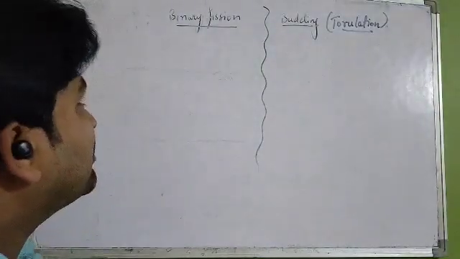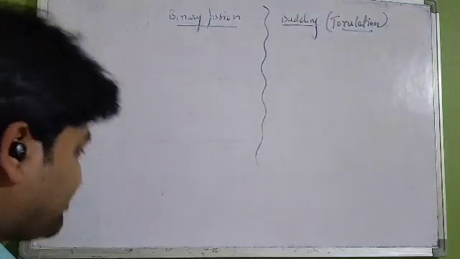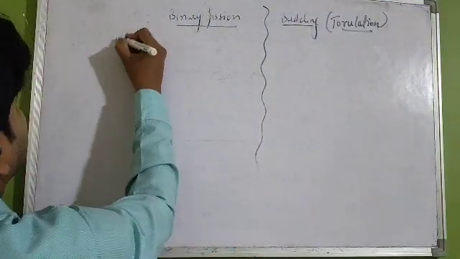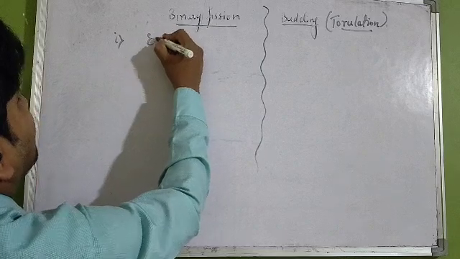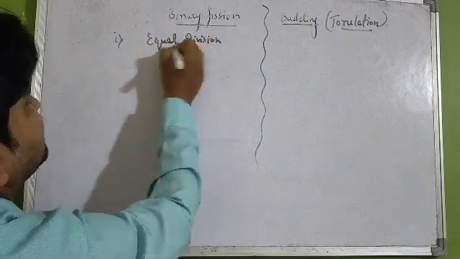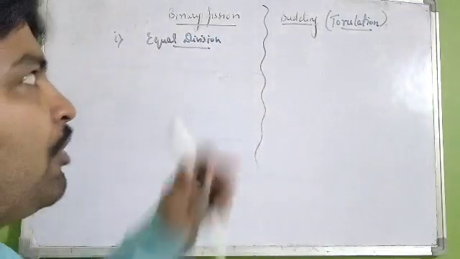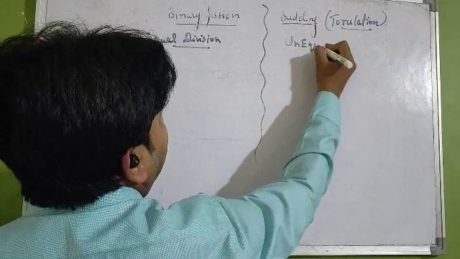Now let's see the differences between binary fission and budding. In binary fission, the division is equal, whereas in budding there is unequal division. Is that clear, everyone?